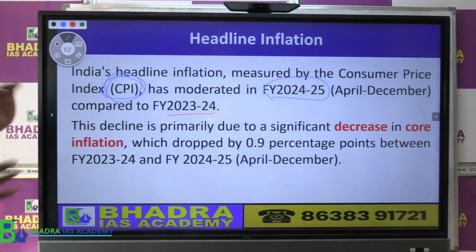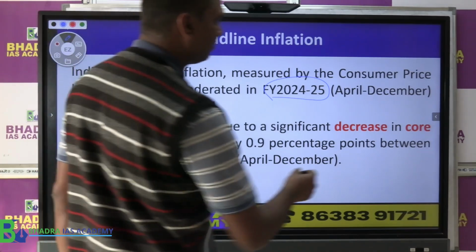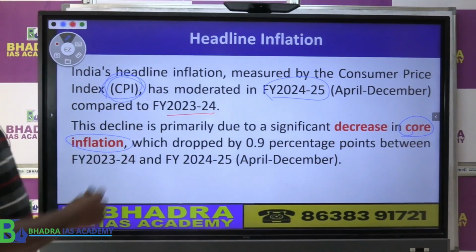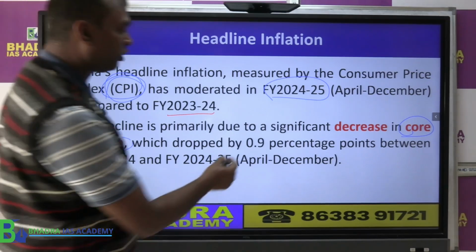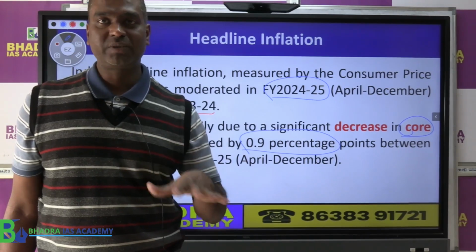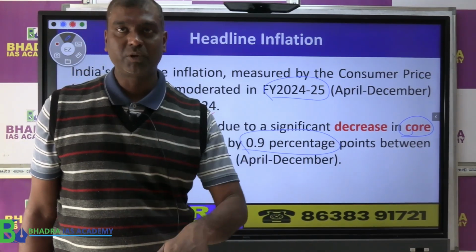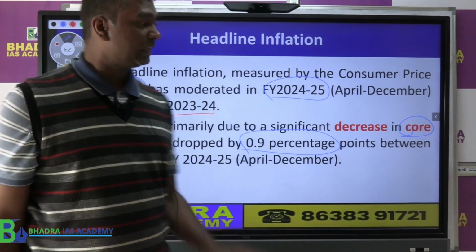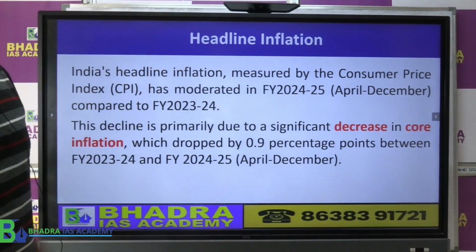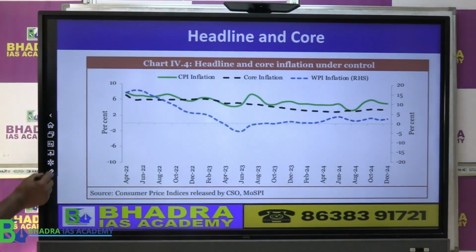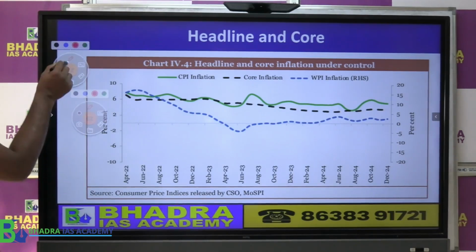Now this inflation that reduced, why did it reduce? Basically there was a drop in core inflation too, by 0.9%. That means the non-fluctuating items' inflation reduced a bit, and so the overall inflation also reduced a bit. Okay? That is the basic analysis given in the Economic Survey. Now let's look at the diagram here. It will help you to visualize the situation of India.